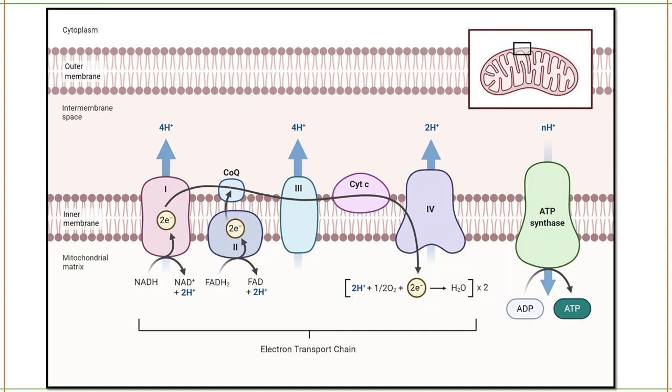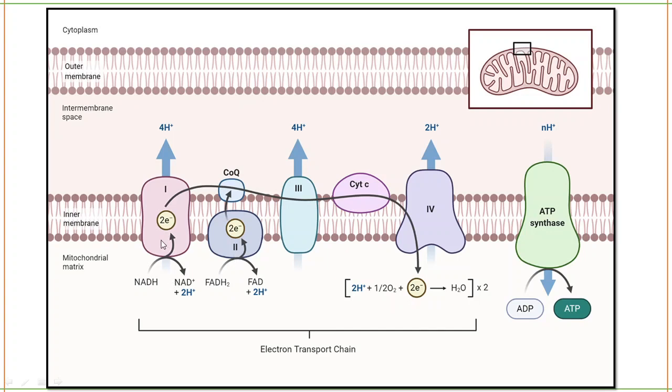As the product of the tricarboxylic acid cycle, you will have NADH and FADH2. They are nothing but the electron carriers. The NADH will go to complex 1, where it will get oxidized to NAD plus and 2 electrons will be released. This NAD plus will be recycled back to the TCA cycle. The electrons released into complex 1 go to FMN, FeS, then to coenzyme Q. FADH2 goes to complex 2.